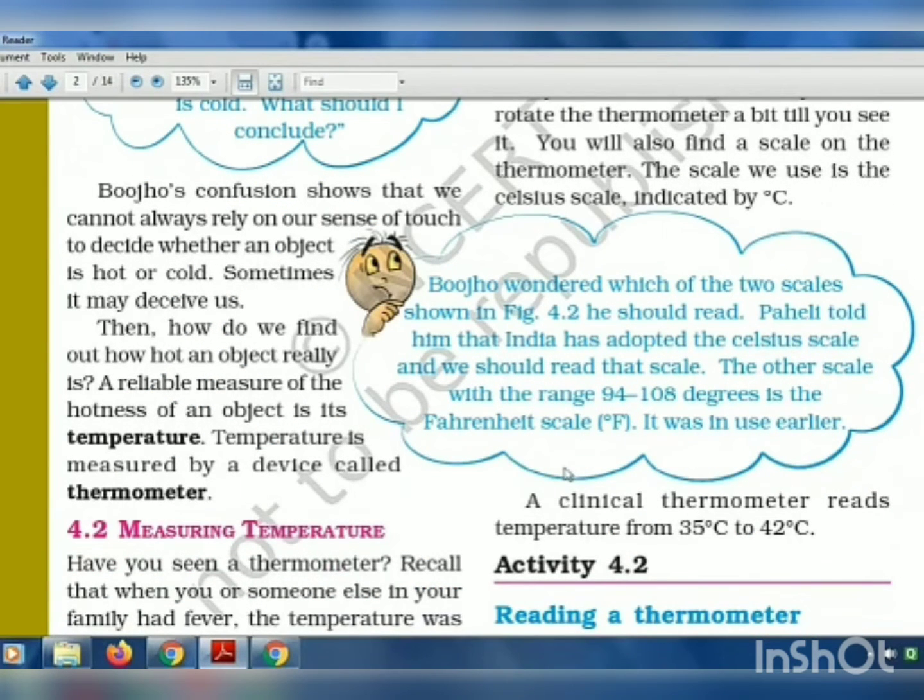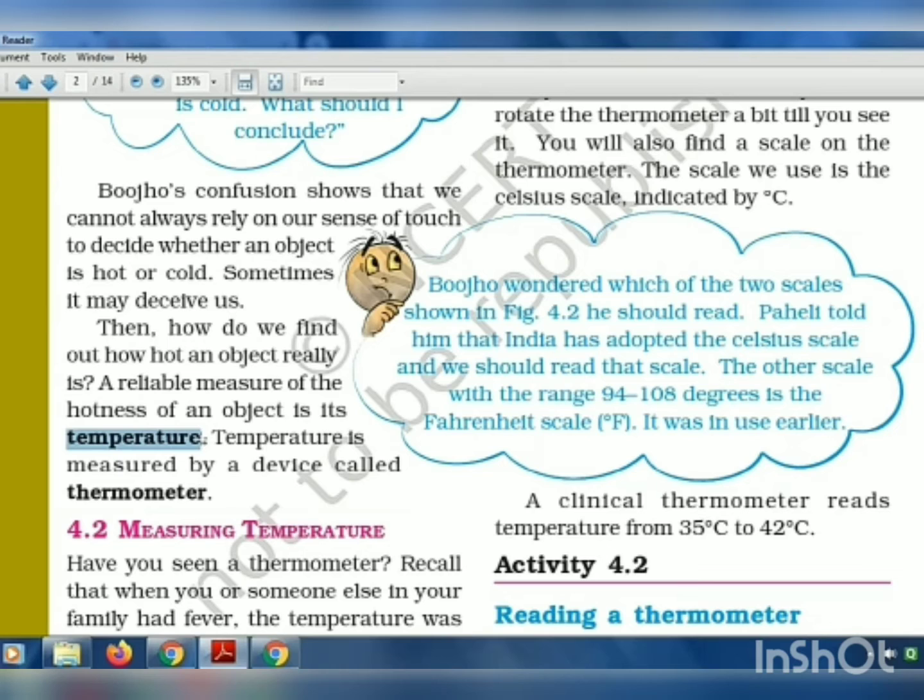This confusion shows that we cannot rely on our sense of touch to decide whether an object is hot or cold. Sometimes it may deceive us, sometimes it may create a confusion, and we will come to a wrong conclusion. So how can we find out clearly whether an object is hot or cold? A reliable measure of the hotness of an object is its temperature. By knowing the temperature of that object, we can know whether it's a hot object or a cold object.